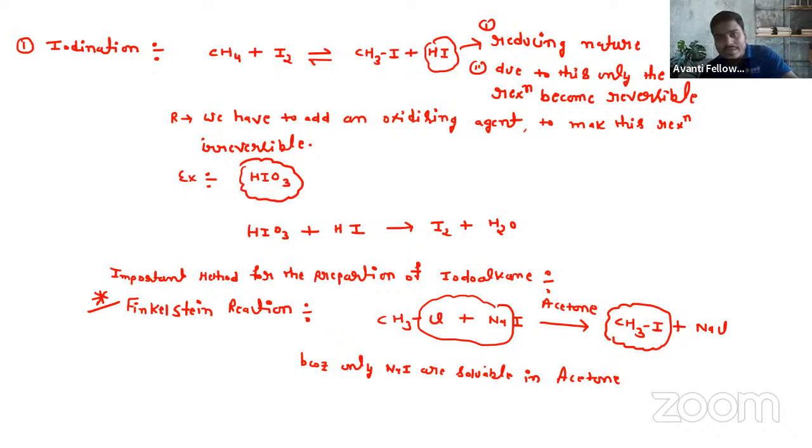किसी को कोई भी doubt हो तो please you can ask बेटा, anything related to iodination. Why iodination cannot take place just like chlorination. Why we have to add an oxidizing agent. Why the reaction becomes reversible because of the formation of HI. What we need to do to make this reaction irreversible. What happens when HIO3 reacts with HI. So all of these questions, I hope you got the answers, right? सबको इसका आंसर मिल गया है सभी क्वेश्चंस का, जो भी डाउट था. And the special method for the preparation of iodoalkane is none but the Finkelstein reaction. And why only NaI is taken? Because only NaI is soluble in acetone, not NaCl and NaBr. So I hope this is clear to all of you.